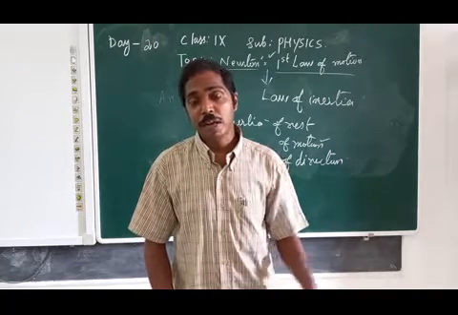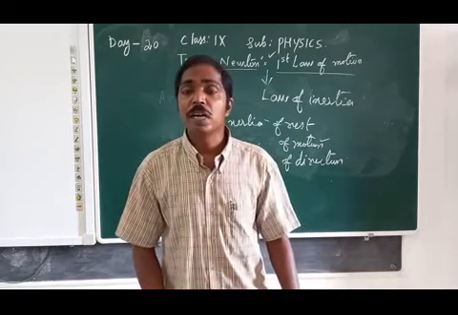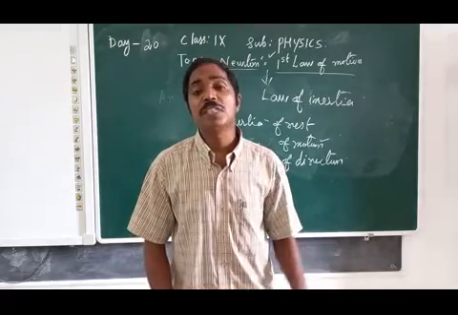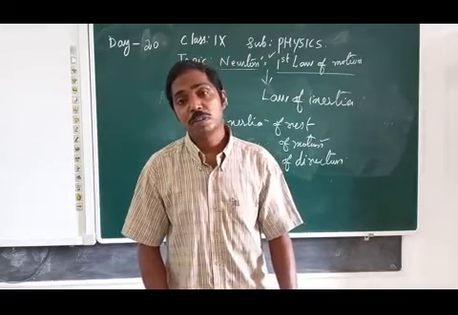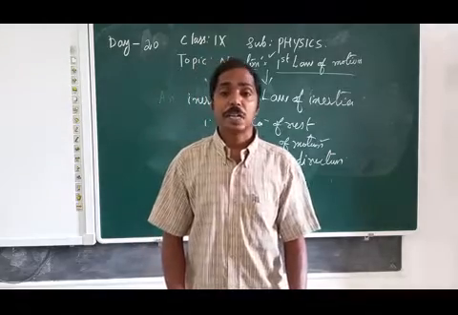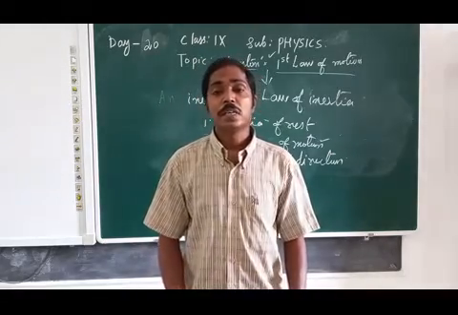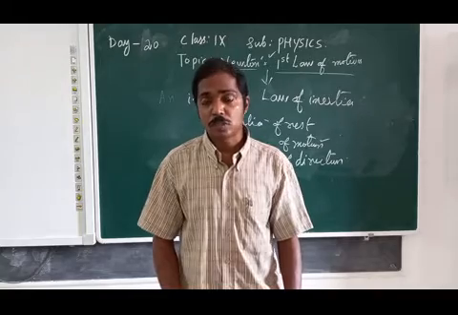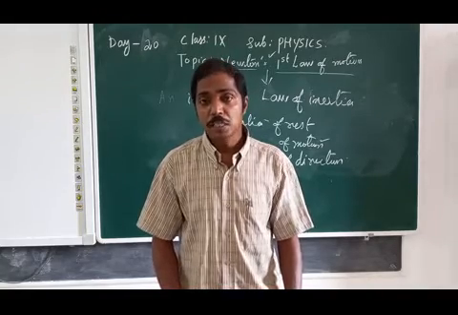I am repeating: when an object continues to be in the same state of rest or motion, the tendency we say is inertia. So Newton's first law is called the law of inertia. So today's class is over. Mainly you are asked to study Newton's first law.